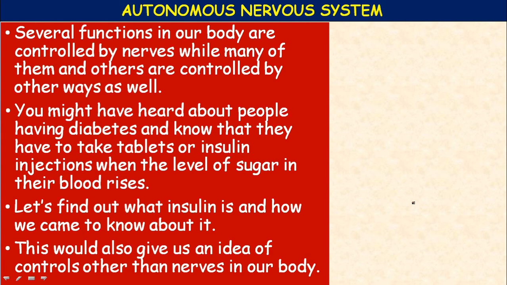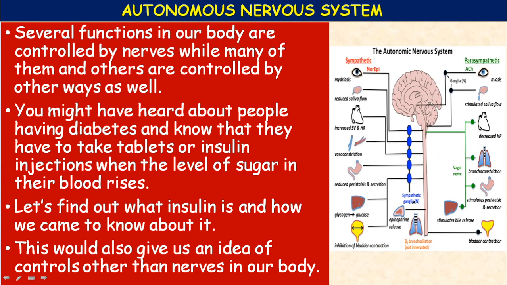This would also give us an idea of controls other than the nerves in our body. We are of the opinion that the brain controls everything, nervous control, neuronal control, but the chemical substances secreted by the endocrine glands also control certain vital functions in our body.